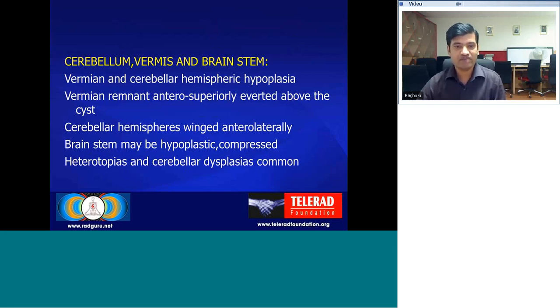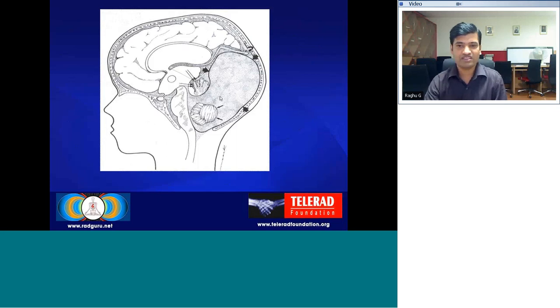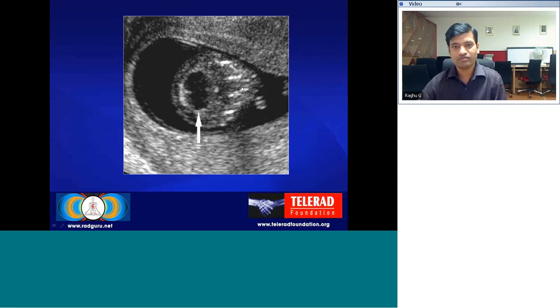It is very severe in case of the malformation, with severe vermian hypoplasia, whereas it is very mild in case of the Dandy-Walker variant. The vermian remnant is everted anterosuperiorly above the cyst, and the cerebellar hemispheres are winged anterolaterally, and the brainstem may be hypoplastic or compressed. Can be associated with heterotopias. Often you see such a large cyst in the posterior fossa with eversion of the remnant vermis and elevation of the torcular herophili.